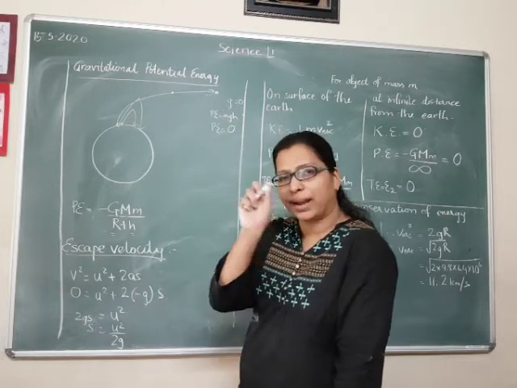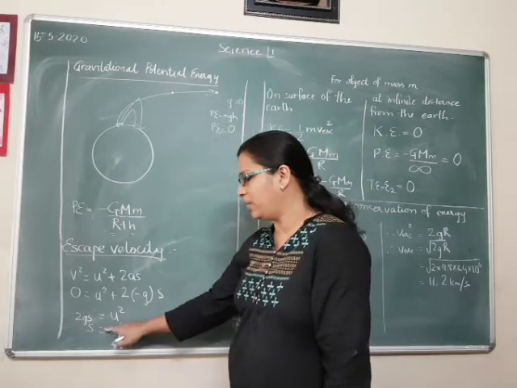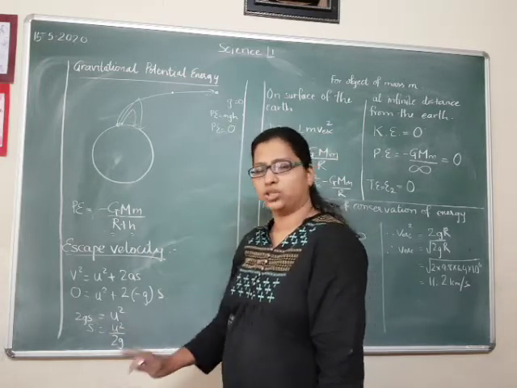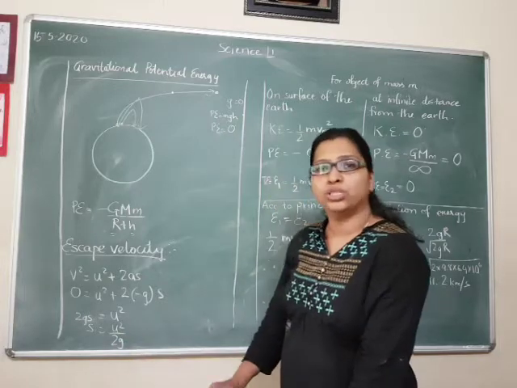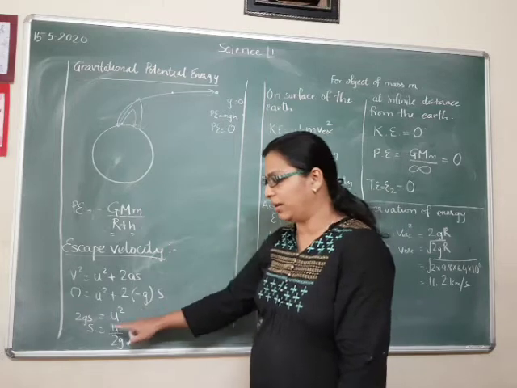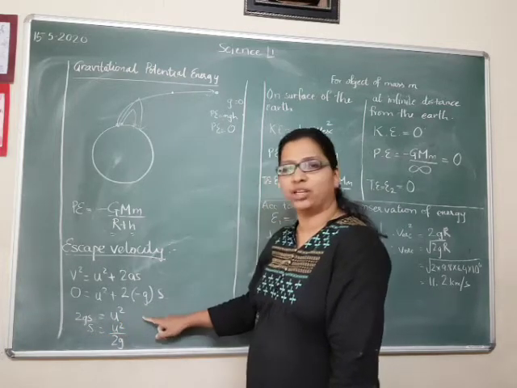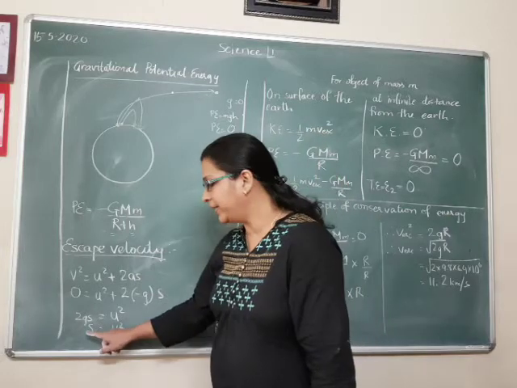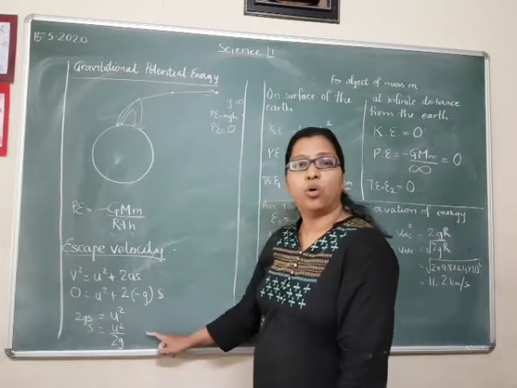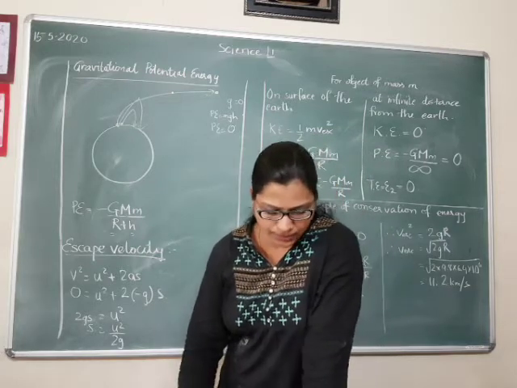In your textbook that minus sign has been printed, I think. So cancel that sign. It should not be minus u square upon 2g. It should be only u square upon 2g. So from this, what can you make out? Now s and u square are directly proportional, right? So more the initial velocity, more will be the displacement.